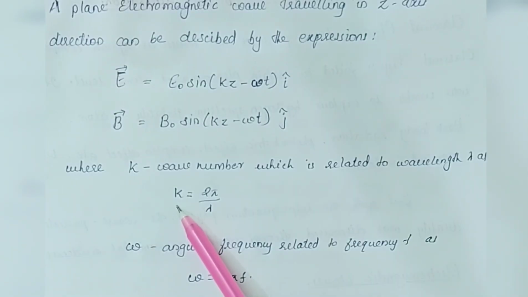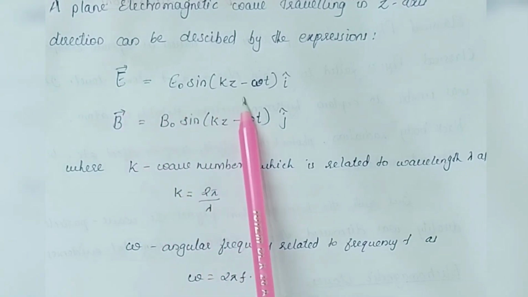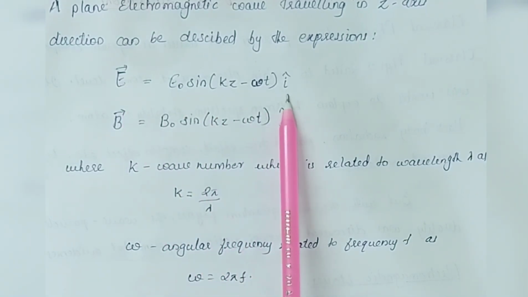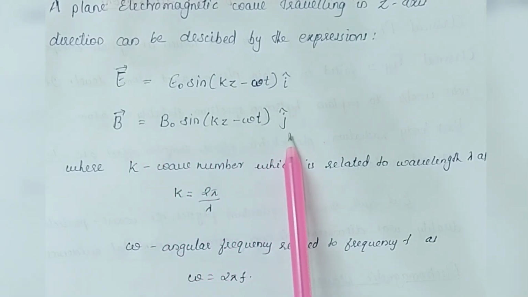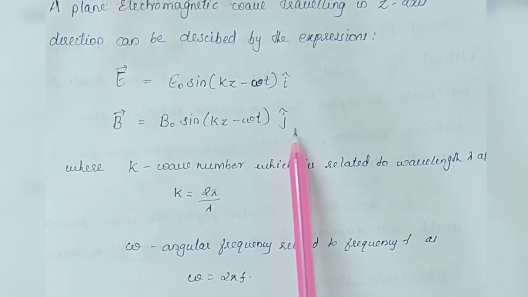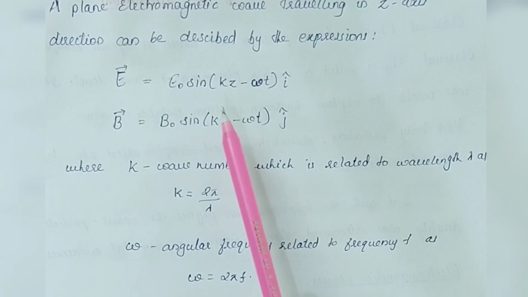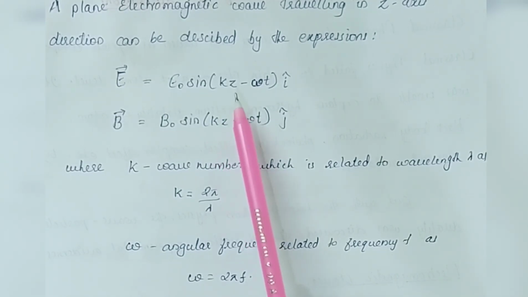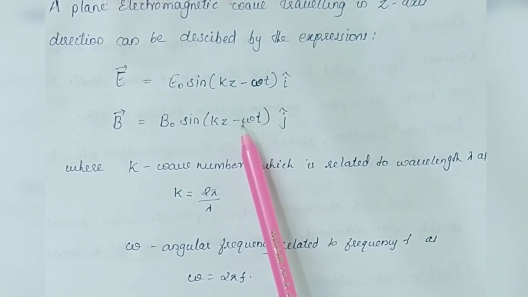We can relate the wave number and wavelength with the expression k is equal to 2 pi by lambda and omega is equal to 2 pi f. So here we can see that the direction of electric field component is in i cap direction, which is in the x-axis direction, and the magnetic field component is in the j cap direction, which is in the y-axis direction. And the direction of propagation of the wave is in the z-axis. So it is clear that in an electromagnetic wave, the electric field component and magnetic field component are perpendicular to each other, and these both are perpendicular to the direction of propagation of the wave.